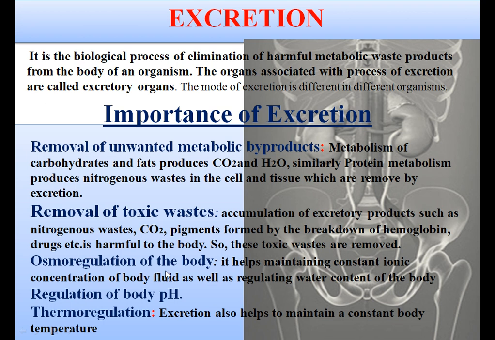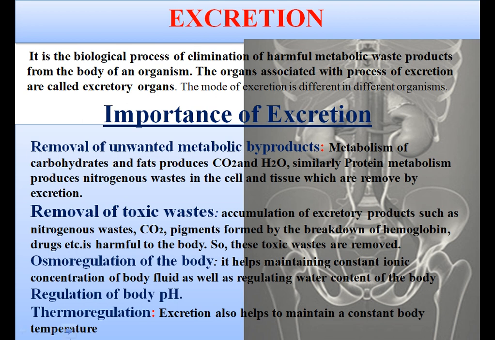Then osmoregulation of the body. Osmoregulation regulates the ionic concentration of the body fluid. How? By controlling the amount of water and salts in the body. This is very important because the proper balancing of ions is necessary for enzyme activity, protein synthesis, production of hormones, and many other metabolic activities.